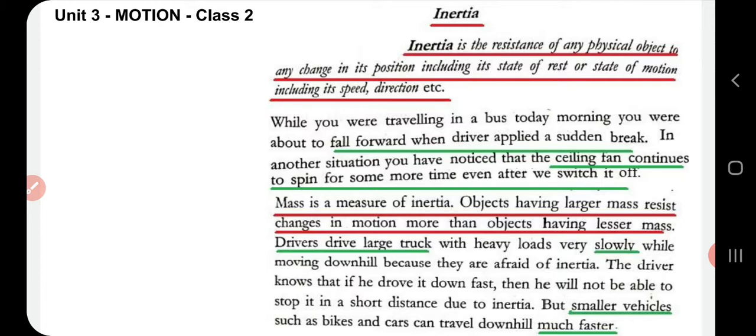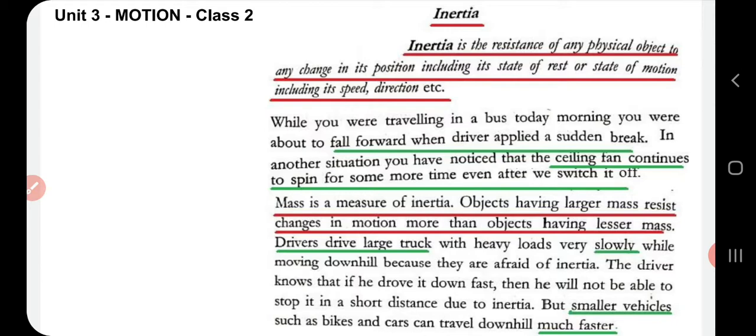So, today we learn about inertia, which is a very familiar topic you must be knowing from your lower classes. Inertia is a resistance of any physical object to any change in its position, including its state of rest or state of motion, including its speed, direction, etc. In simple words, I can define inertia as that state of an object to remain in its state of rest or of uniform motion unless it is acted upon by an external force.